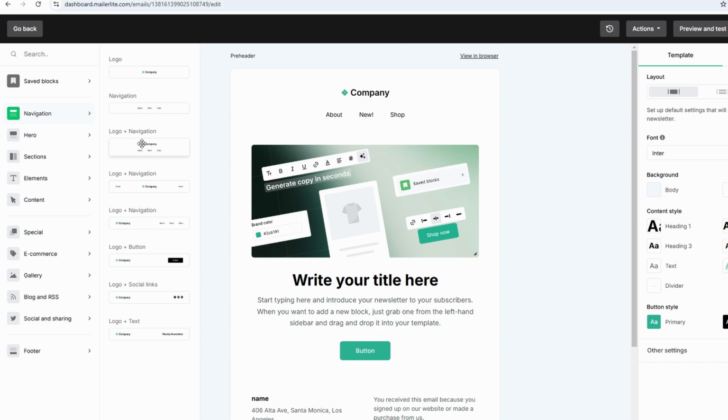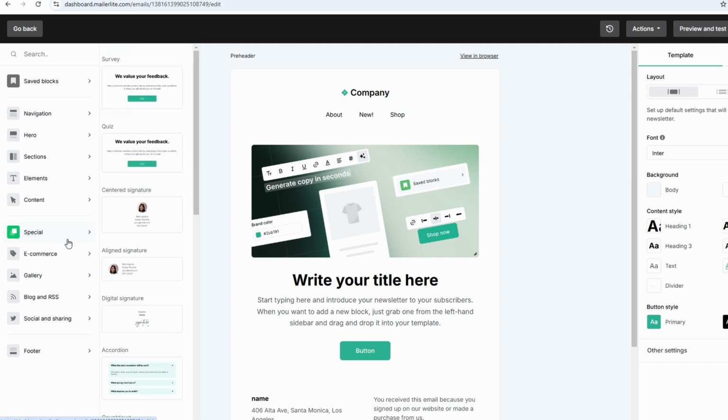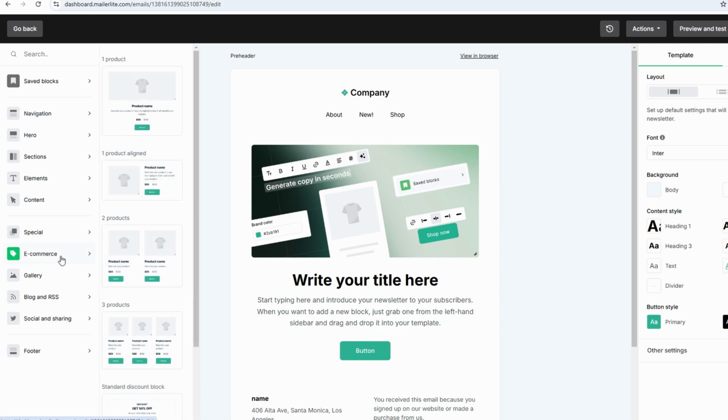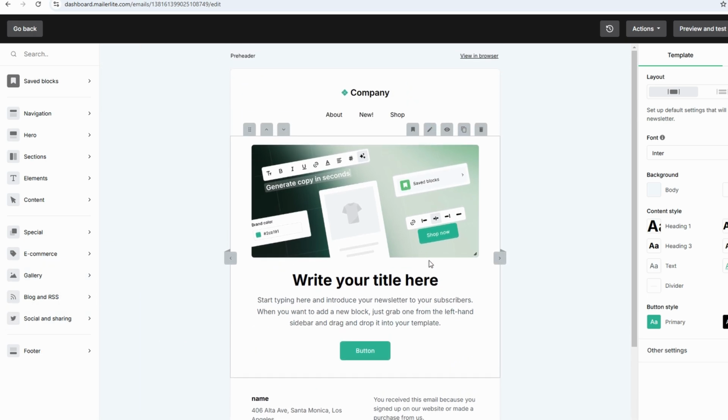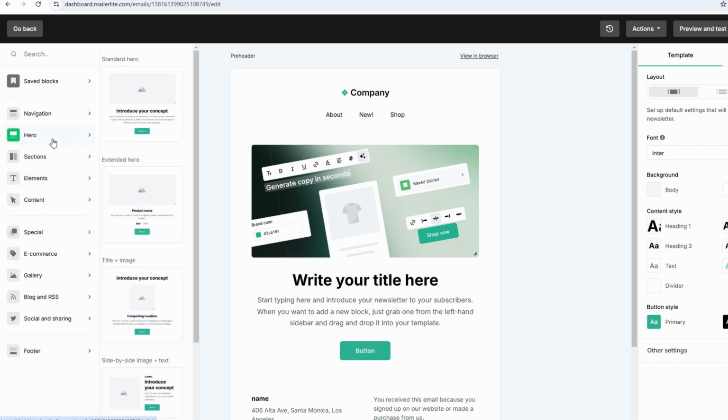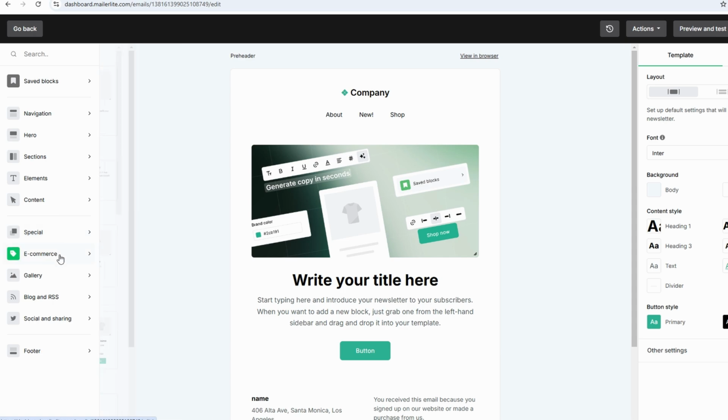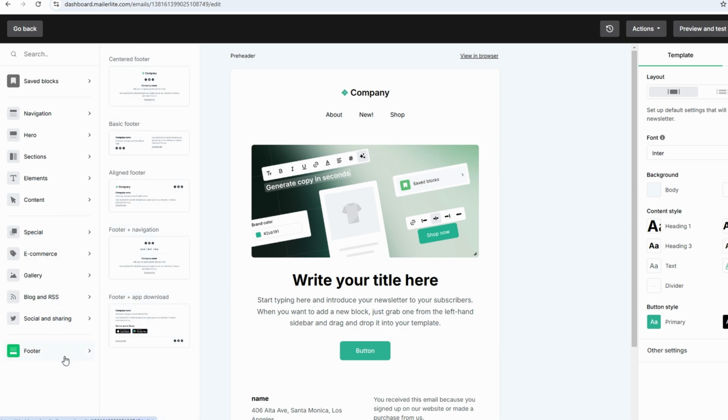To get started, choose a template that aligns with your goal. For example, if you're promoting a sale, a product showcase template might be ideal. Once selected, the drag and drop editor opens. On the left-hand side, you'll see a panel with various content blocks such as text, images, buttons, video, and even social media icons. These blocks are designed to help you build a professional email layout quickly and easily.